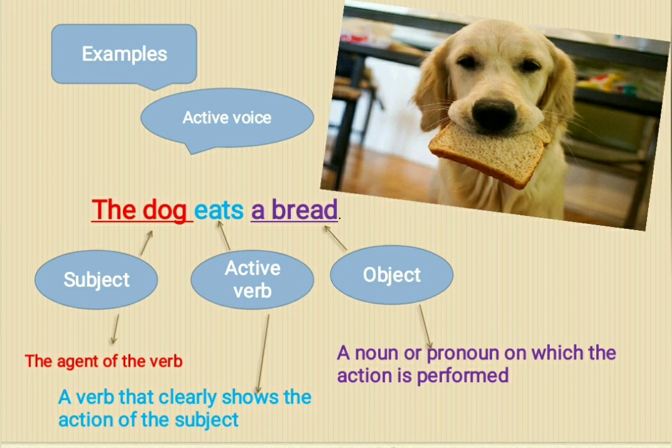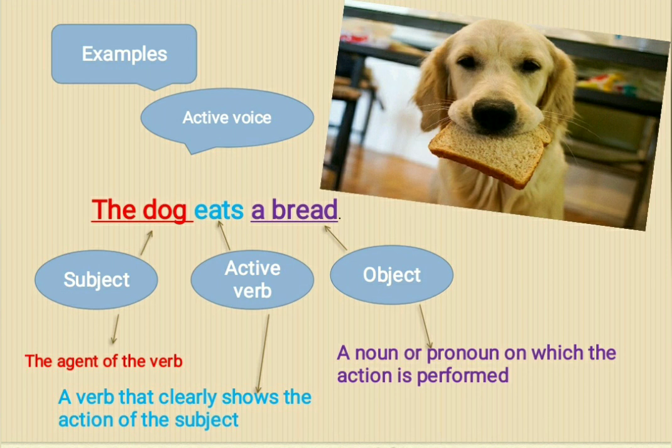The dog eats a bread. Here, this sentence is in active voice, where the dog is subject. Eats is active verb. A bread is object. So, what do you mean by the subject here?